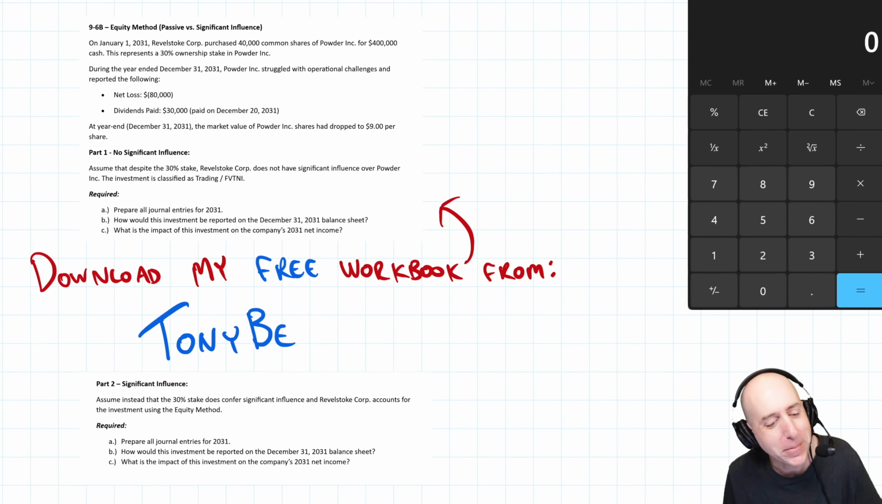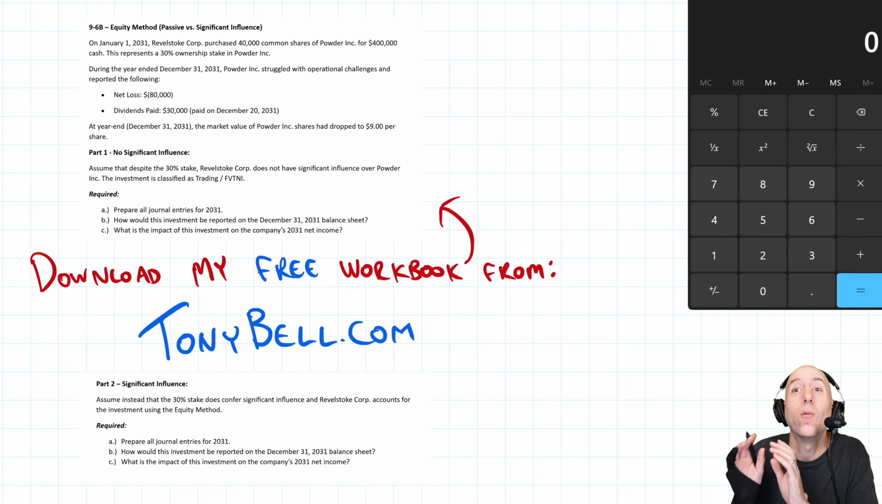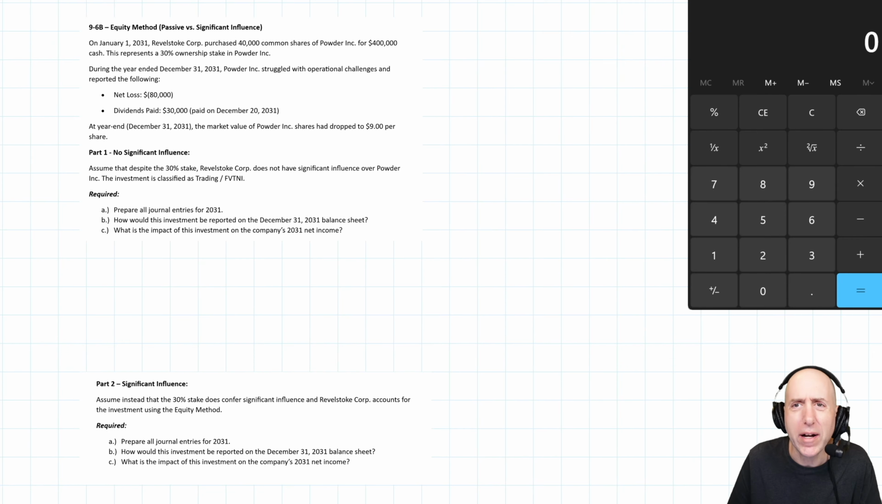Let's have a look at problem 9.6b, another equity method problem. You know the drill. Once a company acquires more than a 20% stake in another company, they likely have significant influence. Not necessarily, but they likely have significant influence. And if they do, we have to account for that investment using the equity method. So let's have a look.